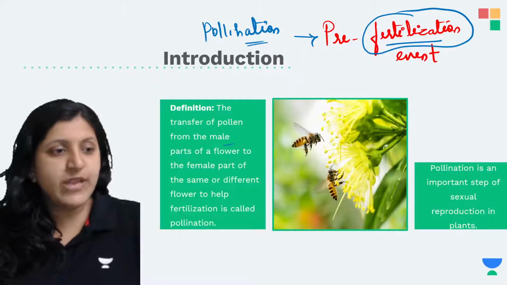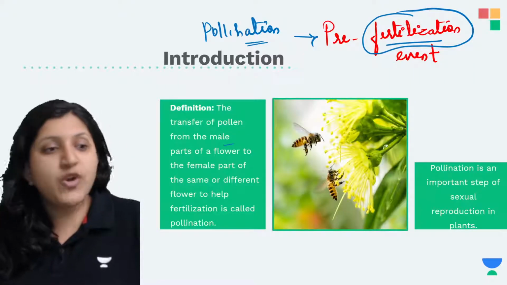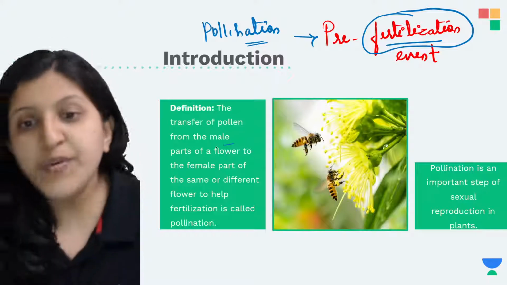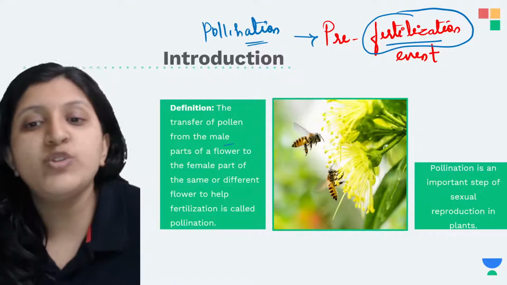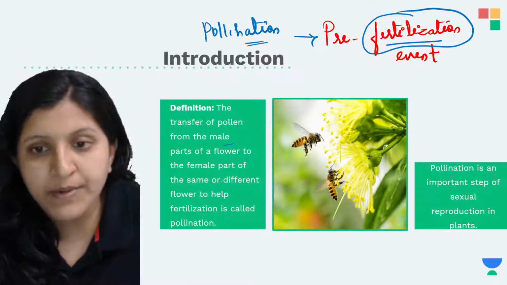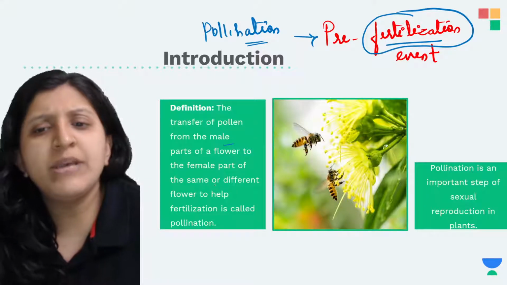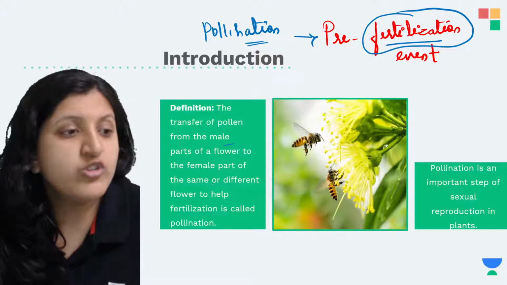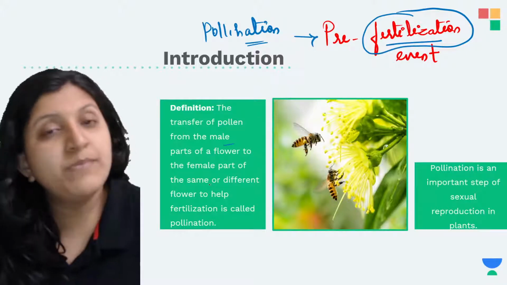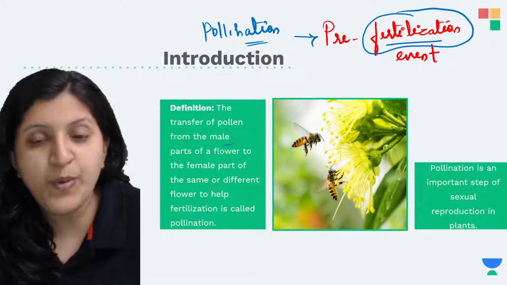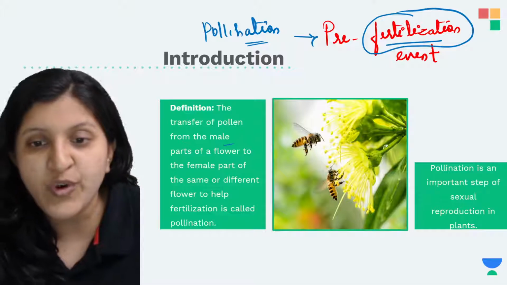So let's see this one now. The transfer of pollen from the male part of a flower to the female part of the flower can happen in the same plant or in a different plant. Or it can be in the same plant but a different flower, which is also possible. We will see the different terms for that.